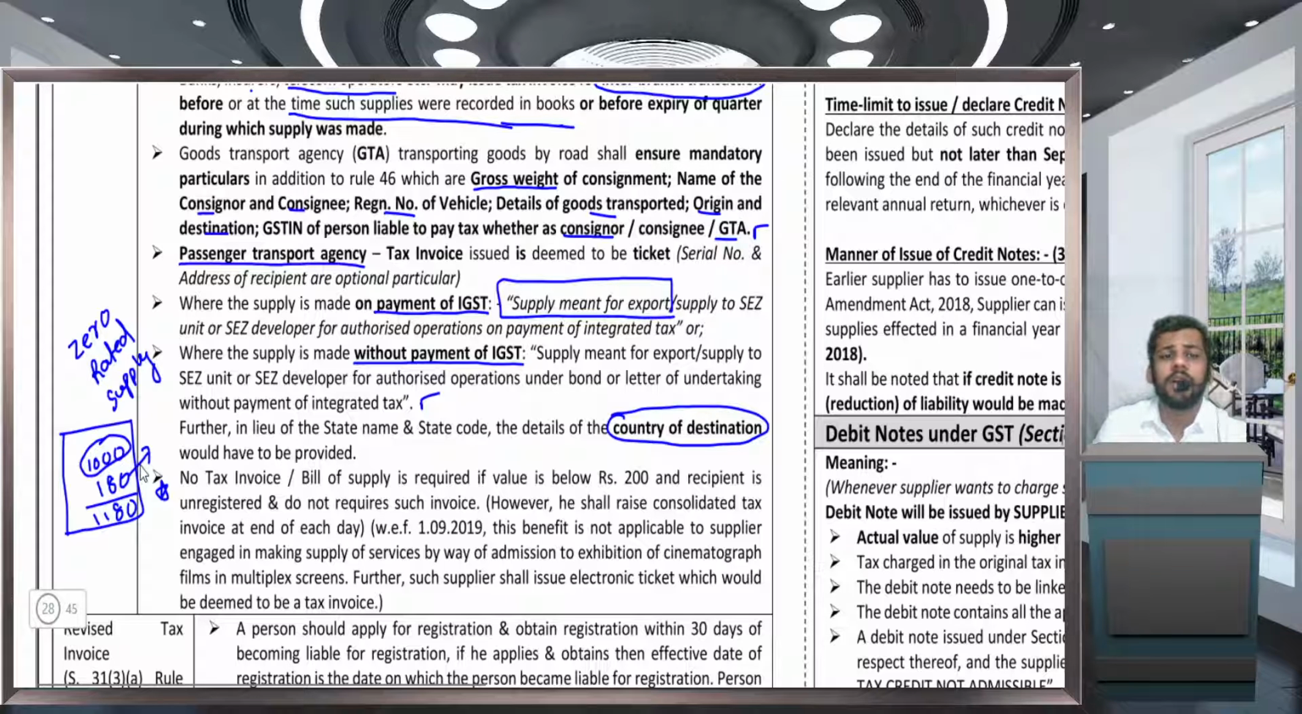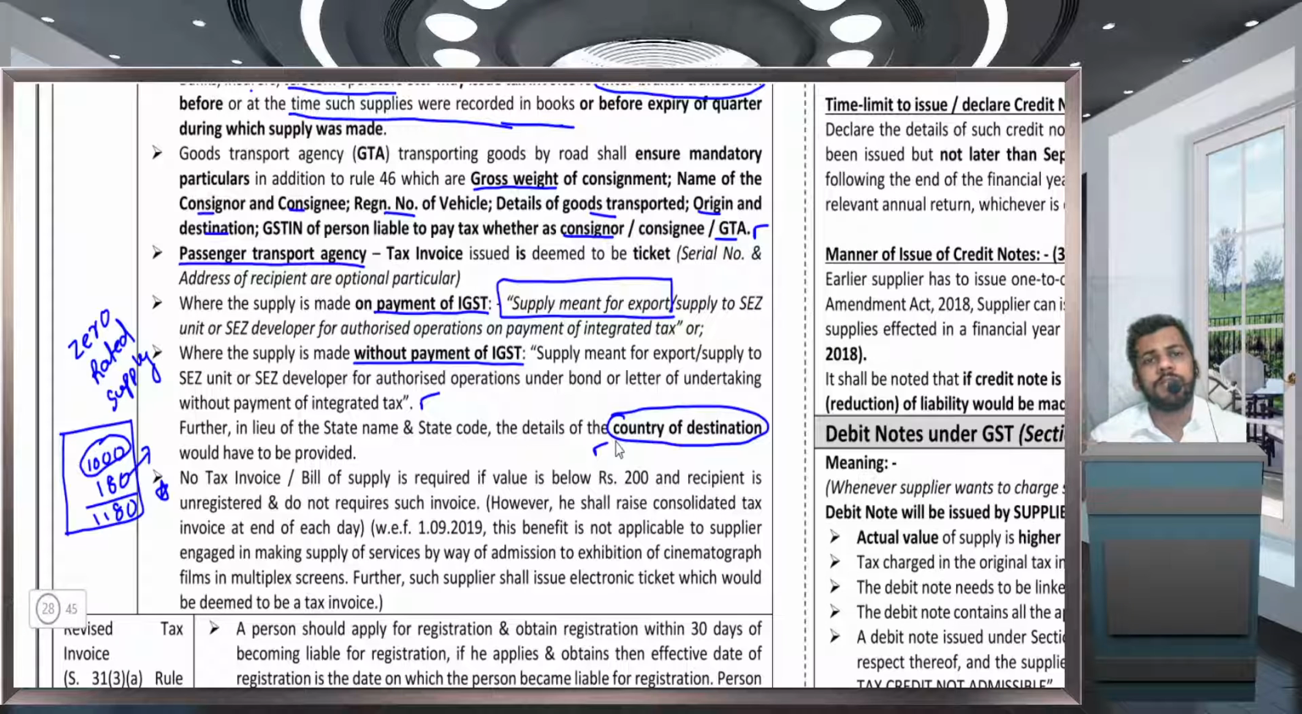And refund is only allowed when the incidence of tax is not passed. If you are collecting this 180 from the recipient, then you are not eligible to obtain a refund. It would be the doctrine of unjust enrichment. And in case of exported goods, the country of destination.